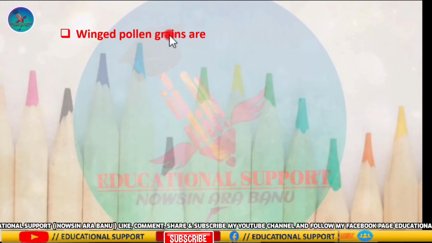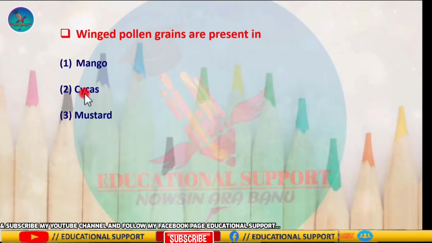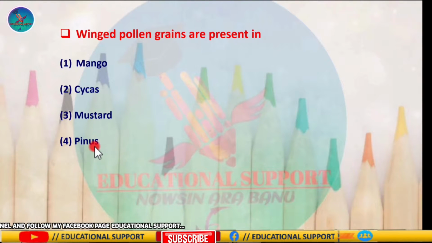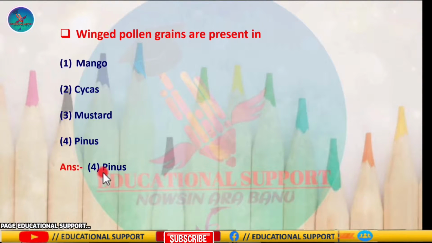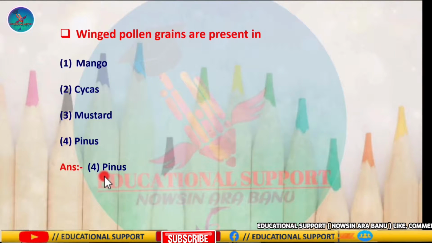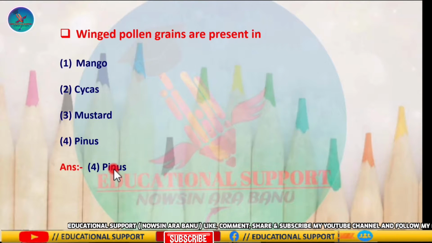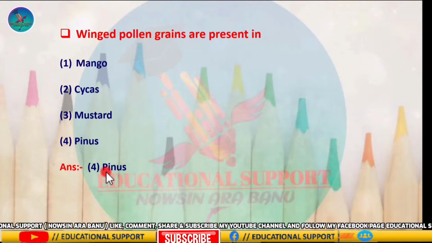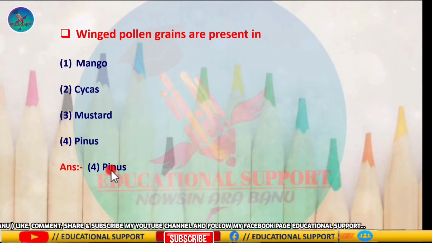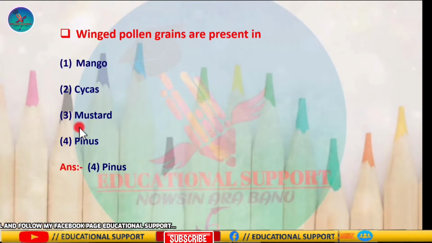Next question is, winged pollen grains are present in, and the options are mango, cycas, mustard, and peanut. So the correct answer is option 4, peanut, because in peanut, winged pollen grains are present. The outer exine is extended on 2 lateral sides to form the wings of the pollen. It is a characteristic feature only in peanut. So pollen grains of mustard, cycas and mango are not winged. So the correct answer is peanut.